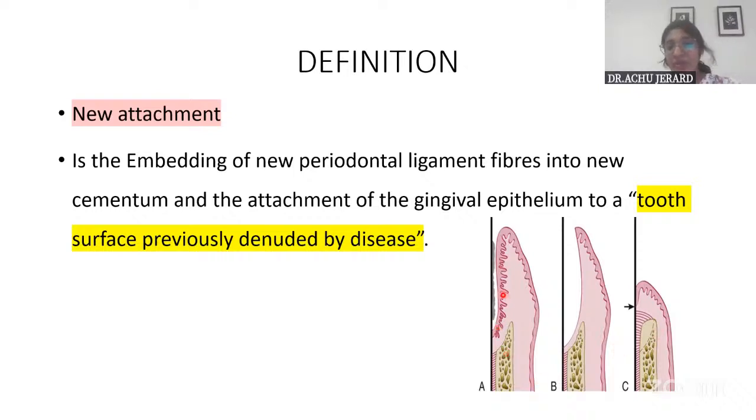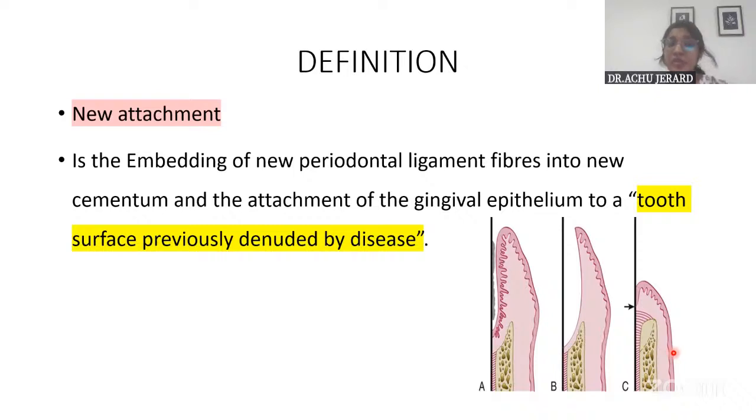This figure gives an example. This is a figure which shows a pocket. And then the pocket has been removed. Maybe lining has been removed. And then after healing, you can see there is epithelial attachment regained, periodontal fibers are formed, the bone lost is also regenerated. So this is a case of new attachment.